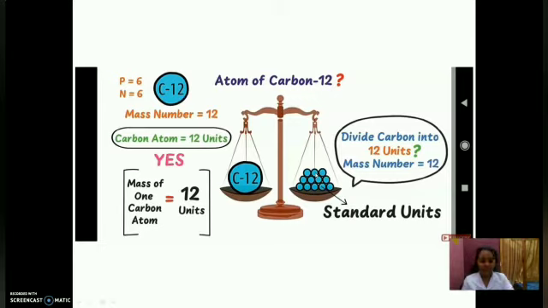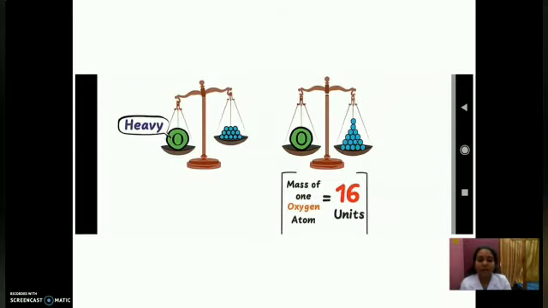So let's see how it will be. If we put oxygen in a weighing balance, it is an imagination only. Scientists experimentally found this out. So here you can see oxygen will be heavy. Here 12 units of carbon are there. In order to equalize oxygen with carbon, we need to put 4 more units of carbon, so that is 16 units.